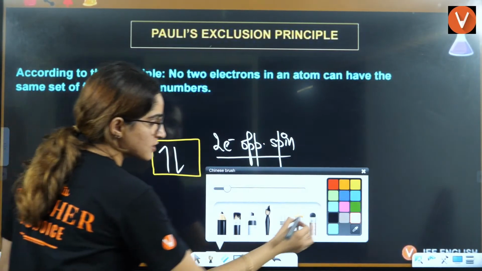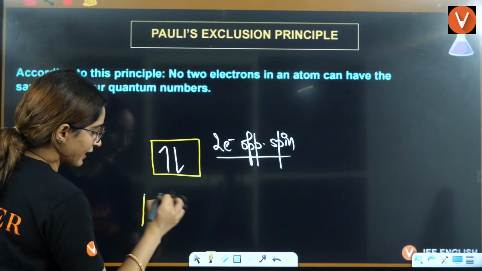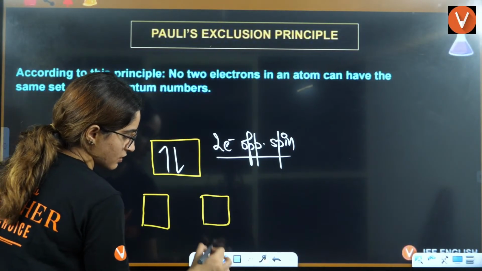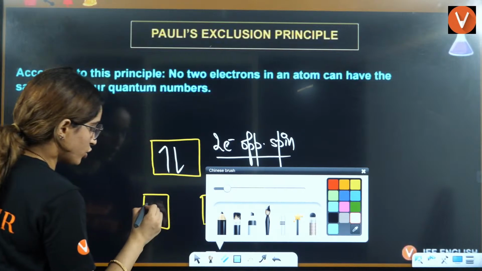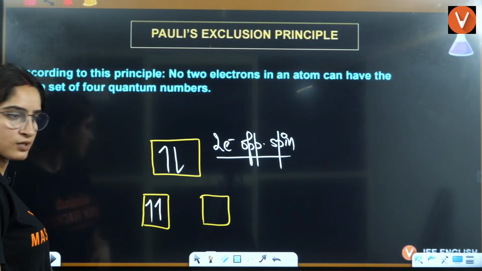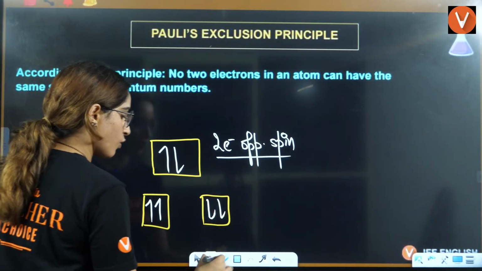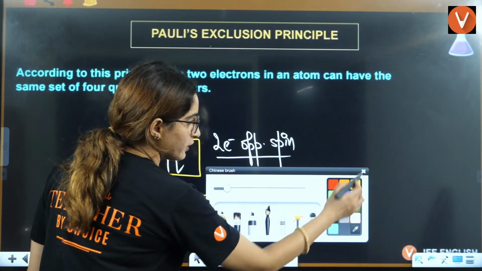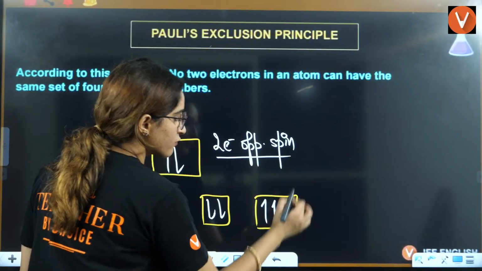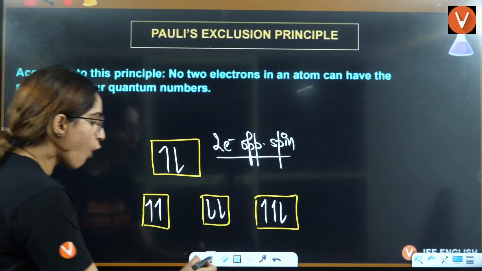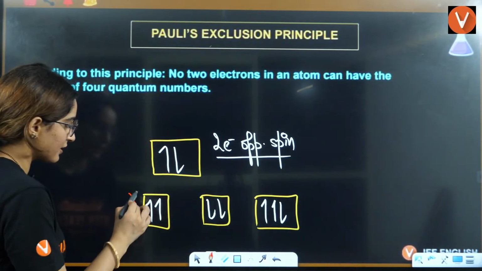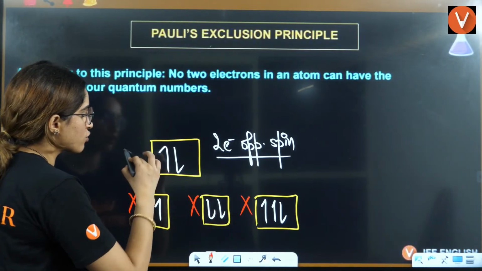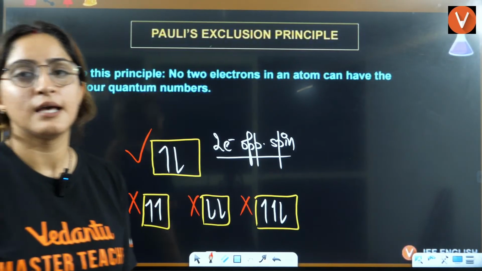That means if I draw 2 same, or if in an orbital I draw 2 same and 1 different, all these are incorrect ways of filling the electron. This is the correct way.